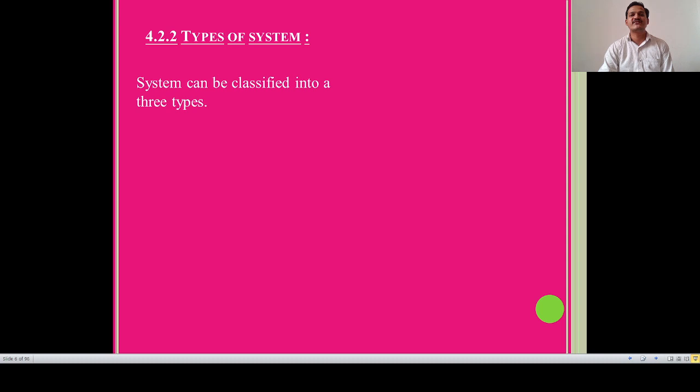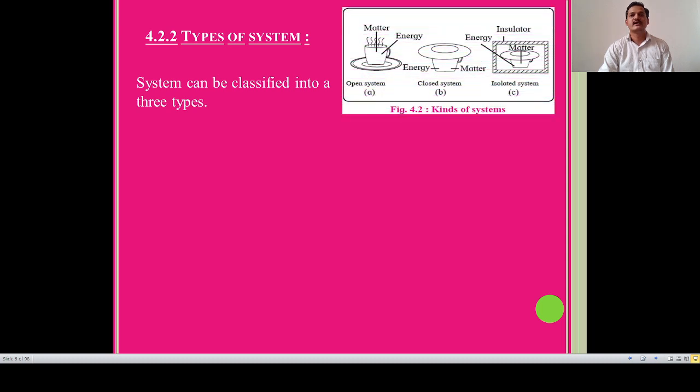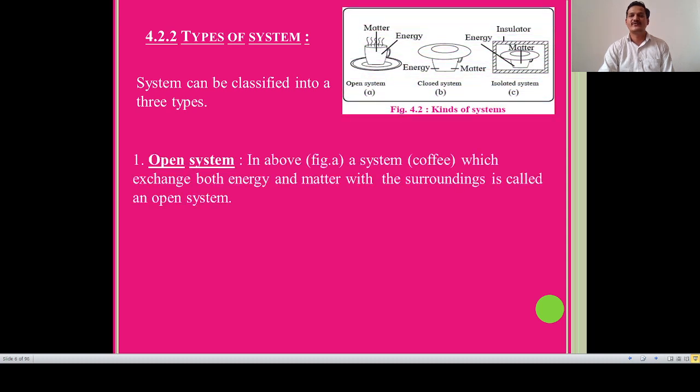A system can be classified into three types. As shown in the figure, number one is the open system. Let us see part A. A cup of coffee which exchanges both energy and matter with the surrounding is called an open system.